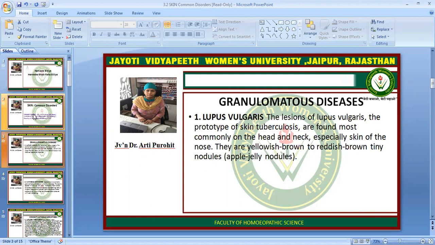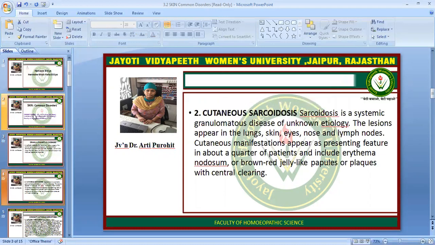The lesions of lupus vulgaris, the prototype of skin tuberculosis, are found most commonly on the head and neck, especially the skin of the nose. There are yellowish brown to reddish brown tiny nodules. These are also called apple jelly nodules.